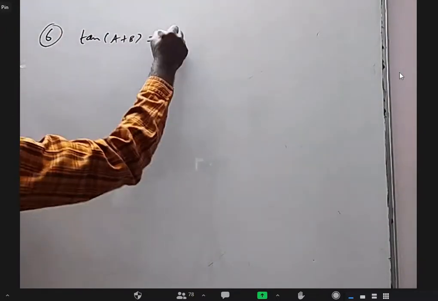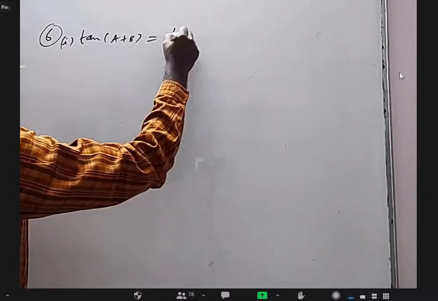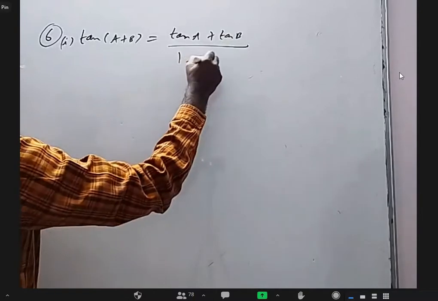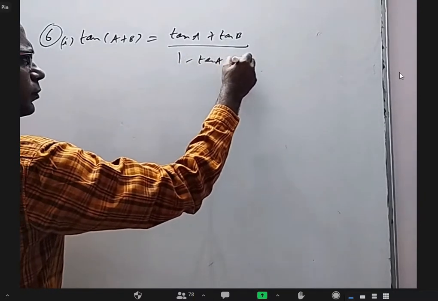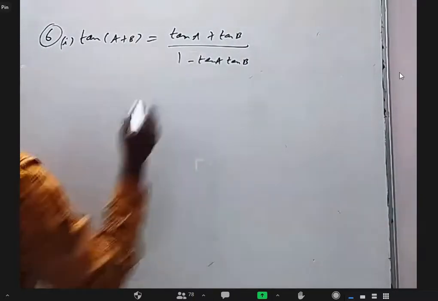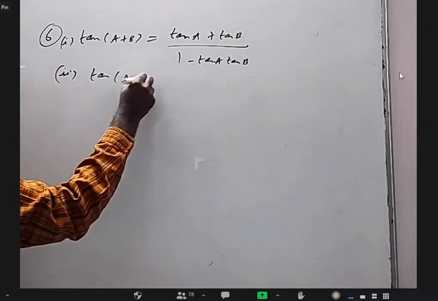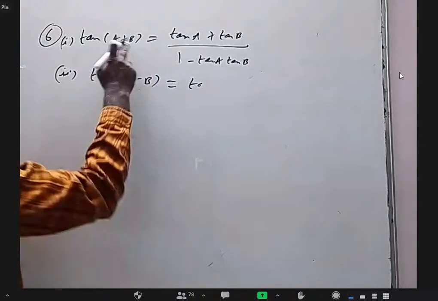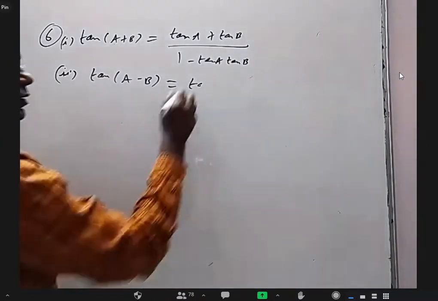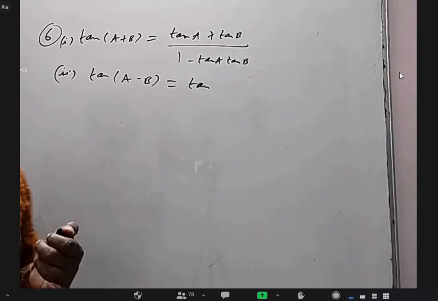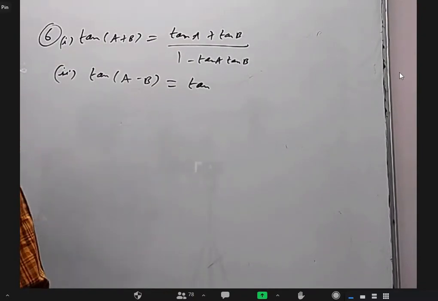Tan A plus B. The formula is tan A plus tan B by 1 minus tan A tan B. And a similar formula, tan A minus B, of course, wherever B is there, replace it with minus B, you can get this. We know sin minus A is minus sin A, tan minus A is minus tan A, but cos minus A is